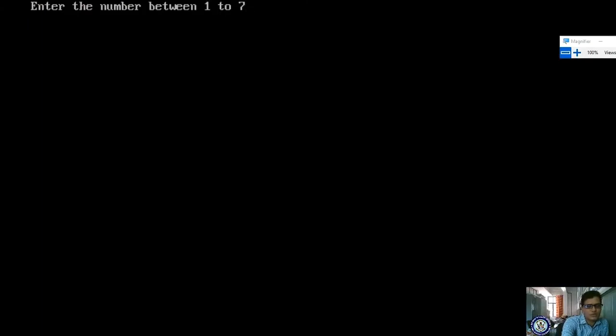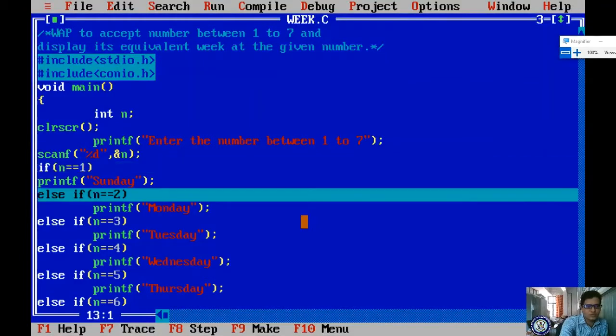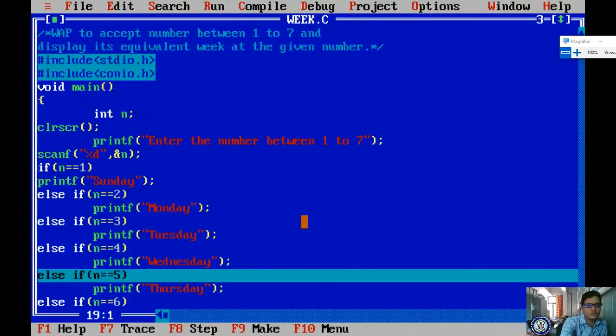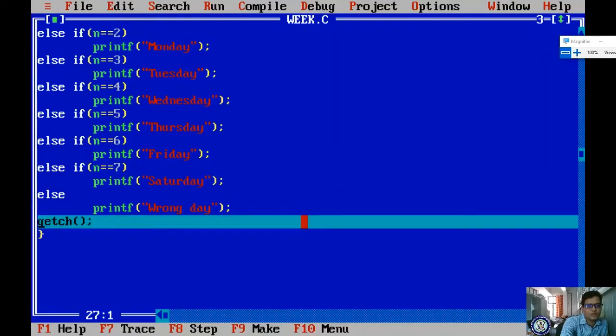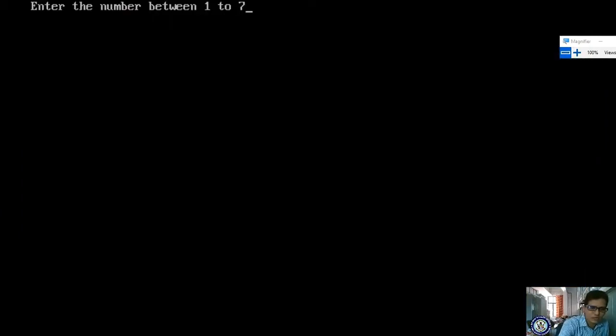I'm entering once again 7. It checks from first to last. For 7, it is false, it is also false, it is also false, it is also false, it is also false, it is true, right? If it is true, it displays directly. Suppose I run once again and enter 13, even then it checks from first to end only. If I enter 15, no other 15 exists, so: wrong day.